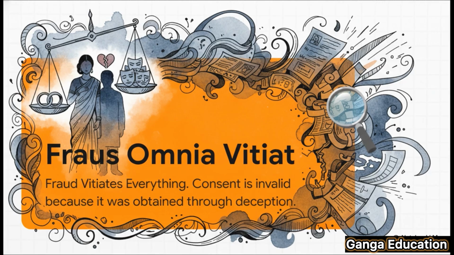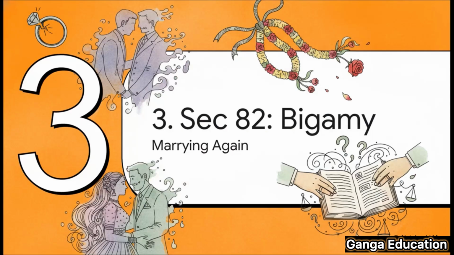It's the same logic here. Even if the woman agreed to cohabit, her consent is invalid because it was obtained through a fundamental lie about her marital status. All right, so that was Section 81.